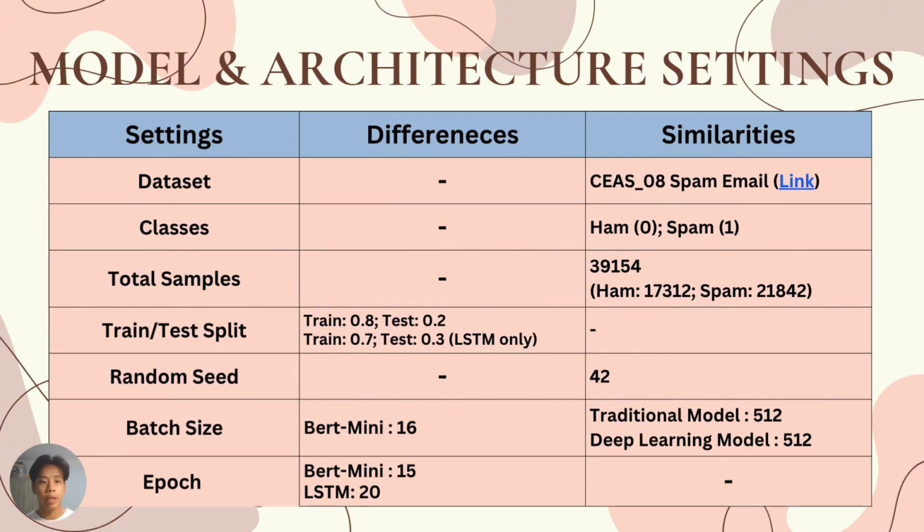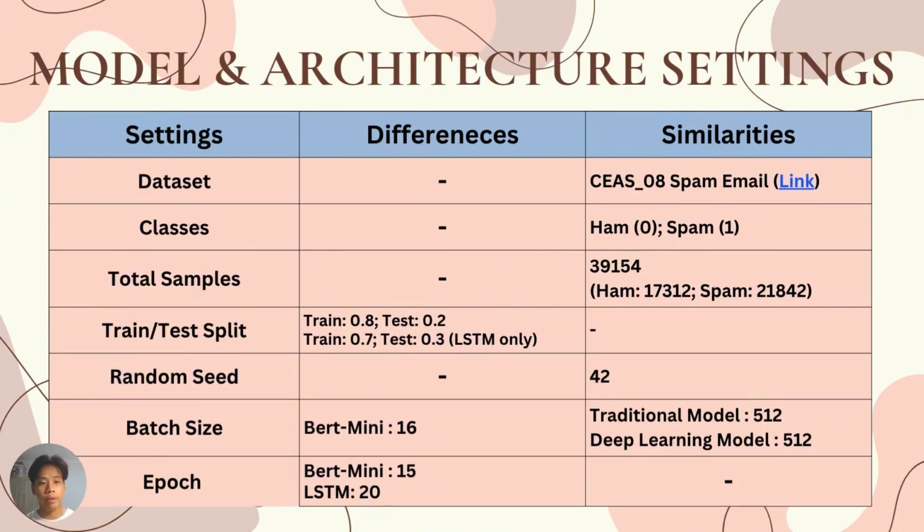Next, we have the total samples. For similarities, a total of 39,154, so ham has 17,312 and spam has 21,842. Next will be the train and test split. For differences, train is 0.8 and test is 0.2. Train is 0.7 and test is 0.3 for LSTM only. For the random seed, the similarity will be 42.